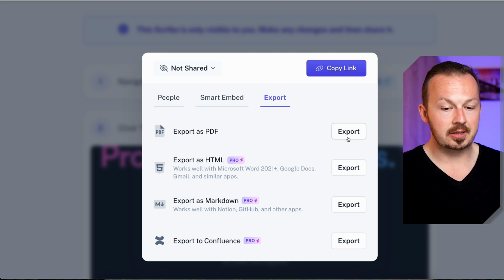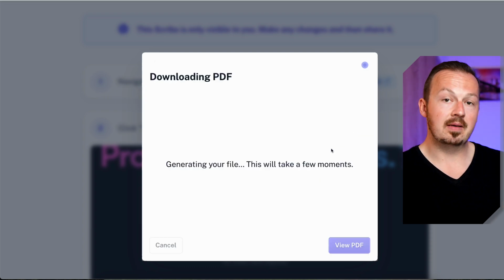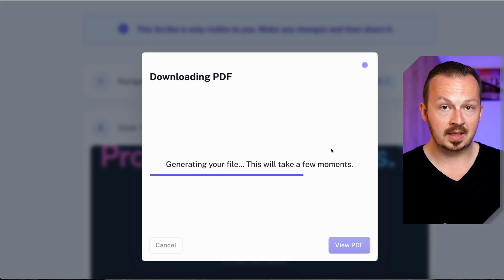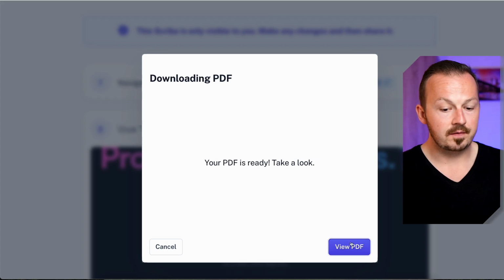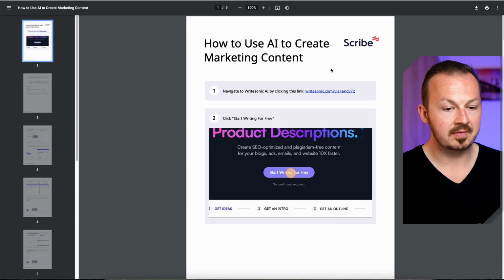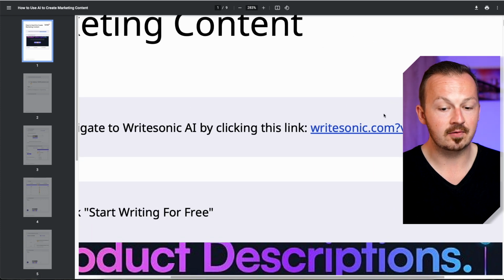What I'm going to do is just pretty much click on download it as a PDF, because I'm going to show you a traffic source that you can use with this document to drive traffic to it and actually get signups for your AI tool affiliate link. So just click on view PDF right here. It's going to look something like this, like a high quality PDF document that is going to have your affiliate link right here at the top.